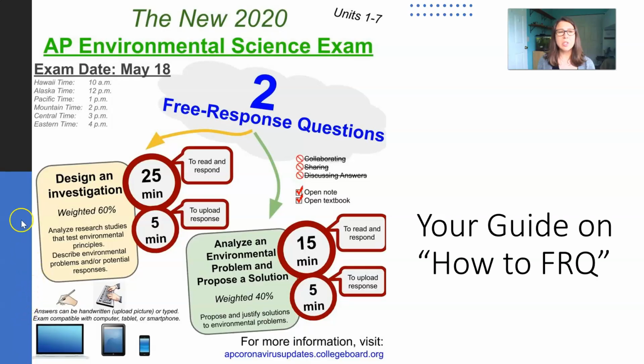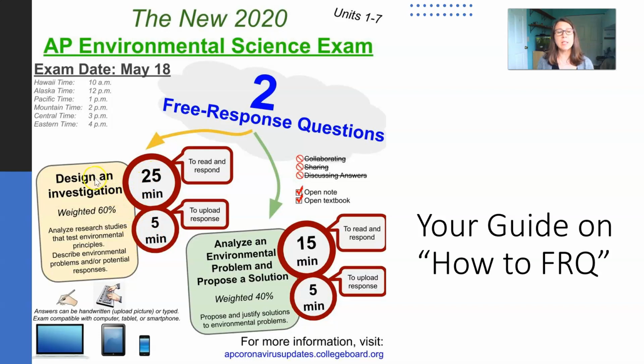Let's get started just looking at how this new exam for 2020 is going to be constructed. The exam date is May 18th for everyone taking the regular exam, and that's what you should be prepared to do. Your exam will be released at 1 o'clock in the afternoon. There are going to be 2 free response questions on it. For the first one, you'll have 25 minutes to read and respond. You can either handwrite your response or type it, and then you'll have 5 minutes to upload it.